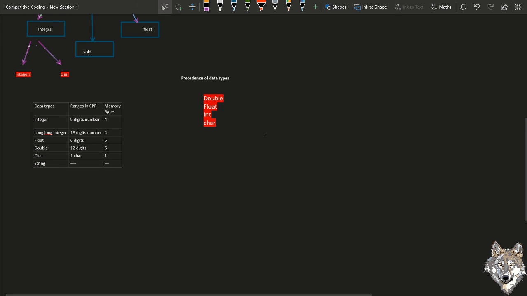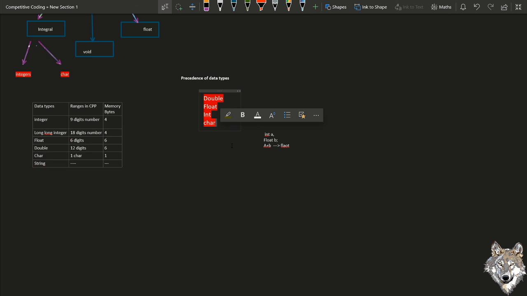Let me ask you one question. For example, what is the precedence of data types? Precedence of data types means, I have declared an integer a, and I have declared a float b, and if I want to add a plus b, what will be the data type of a plus b? It will be float, because if we see this structure, double comes first, then float, then integer, then character.